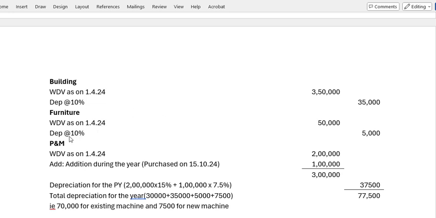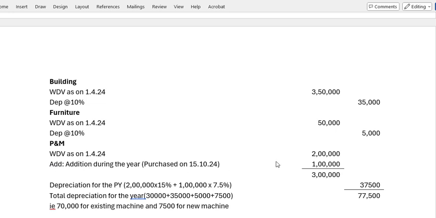Furniture WDV 1424, because we are calculating the depreciation as if there is no conversion. For the full year we are calculating the full depreciation, because from 1/4/24 onwards it is with Siddhant and Company. So the depreciation for the furniture is for 50,000 at the rate of 10%, it is 5,000.